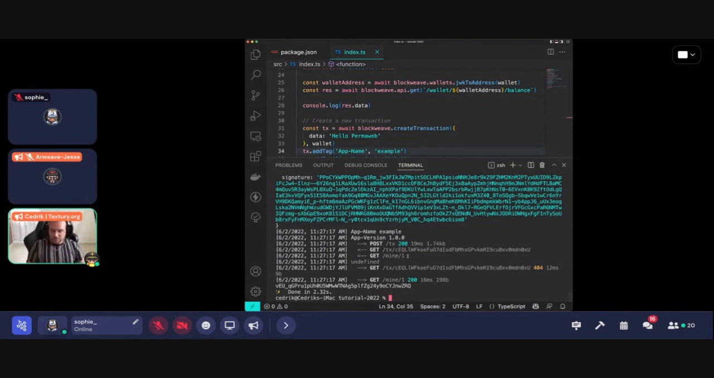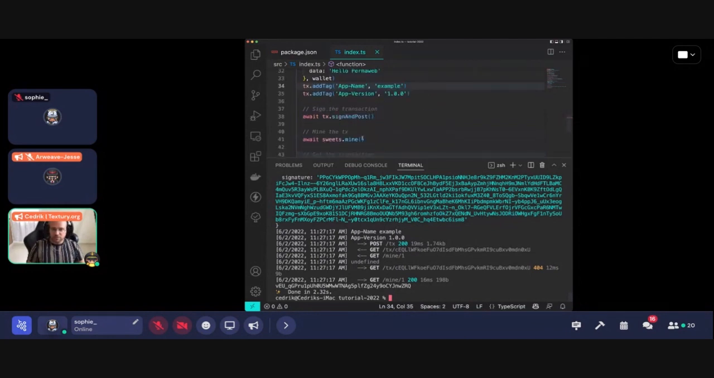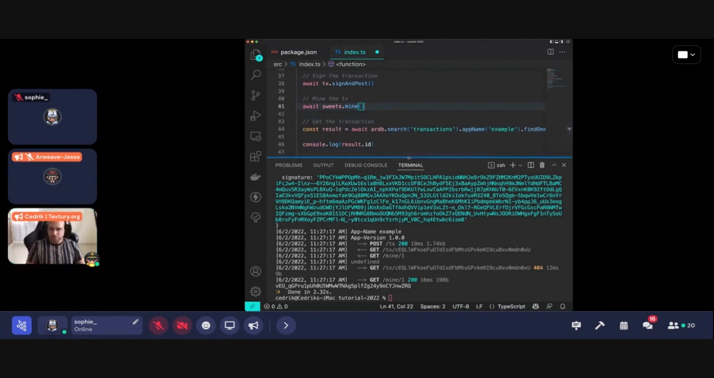Perfect. Then we mine a new block. You can also set a number for mine. One thing that I many times forget is that you can set the amount of blocks that you want to mine. So for example, for a SmartWeave contract, if you want to, let's say, lock tokens for 25 blocks, then you can say 25 or 26 here to make sure that the next step, your block is already over if you need to test that.